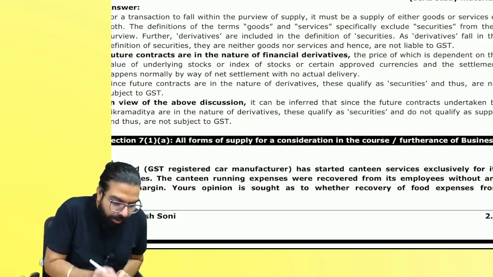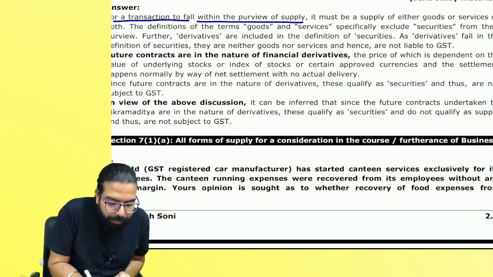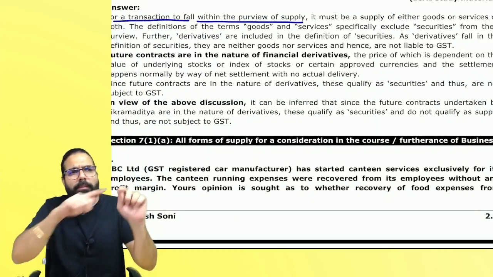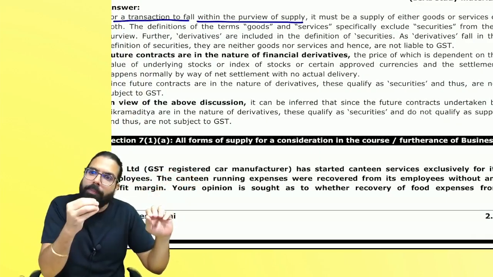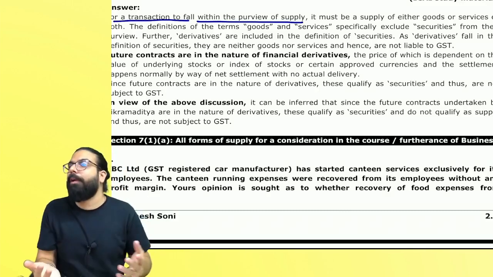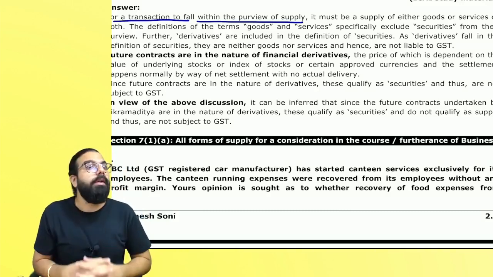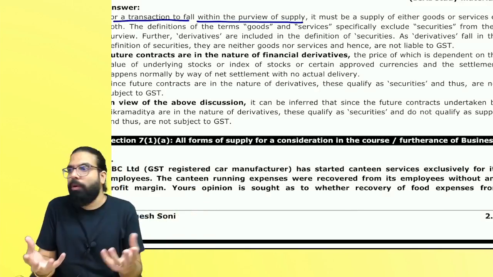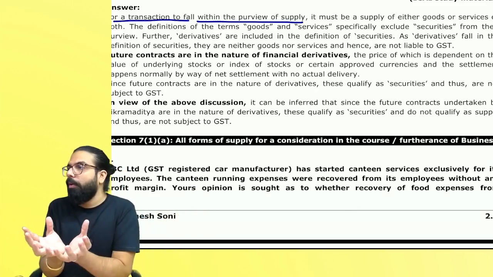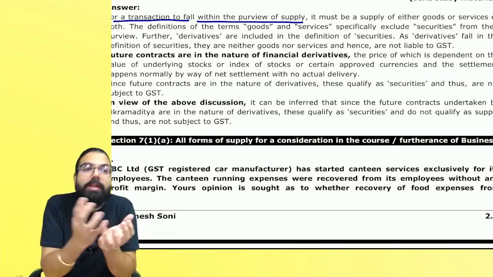I can't go ahead and put a hole in your brain and put the local language in. That local language will come only when you write and compare. You will tell me, sir, you never made us remember the law. Arey, how can I make you mug up the law? I can make you understand the law. But how will you learn the local language?